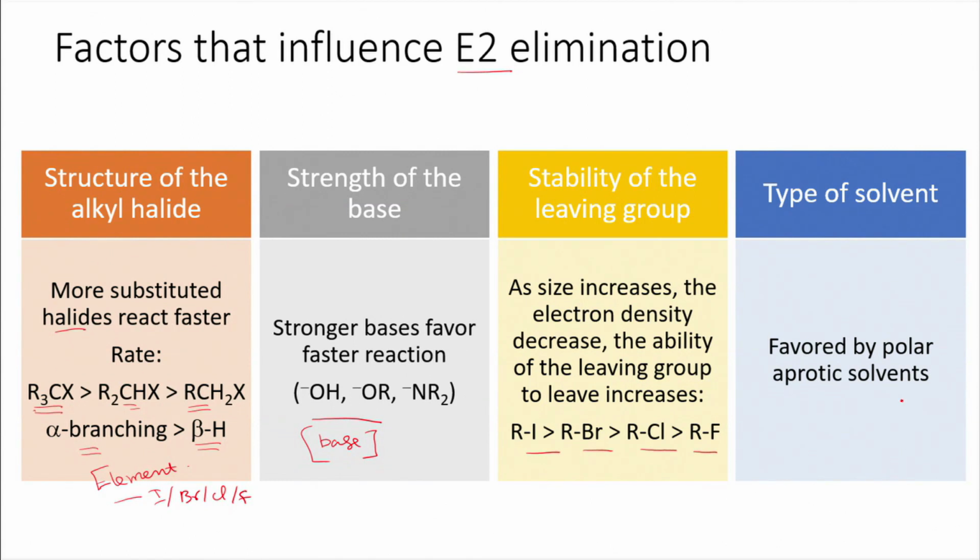And when we talk about the type of solvent, basically polar aprotic solvents are preferred for E2 elimination. Why do we have to use an aprotic solvent? This reaction does not have any ionic species involved in it. For the carbocation mechanism or the carbanion mechanism, where we talk about E1 or E1cB, we have an ionic mechanism, but in the case of the E2 mechanism we only have a transition state. So aprotic solvents actually favor this particular type of reaction.